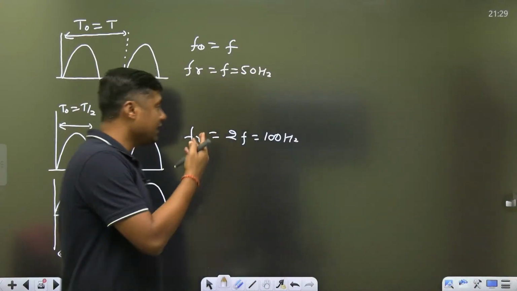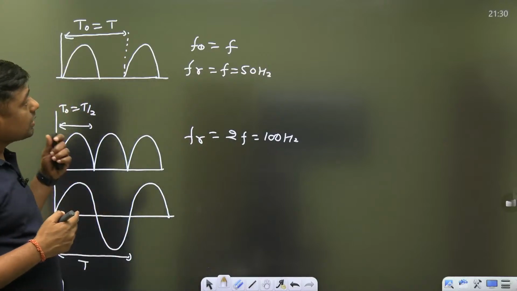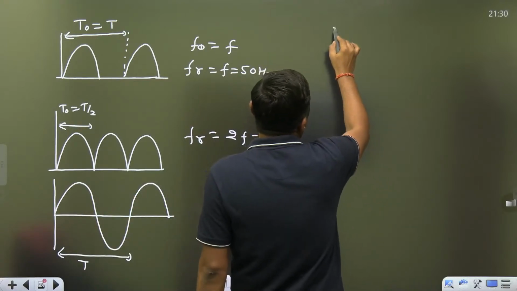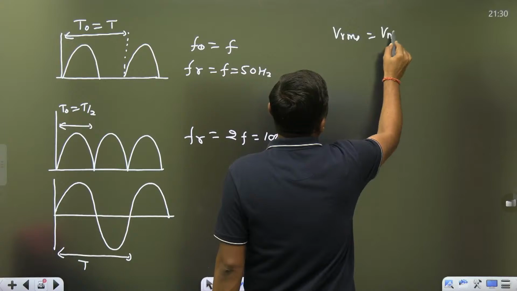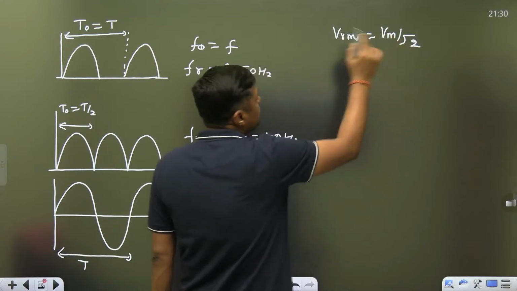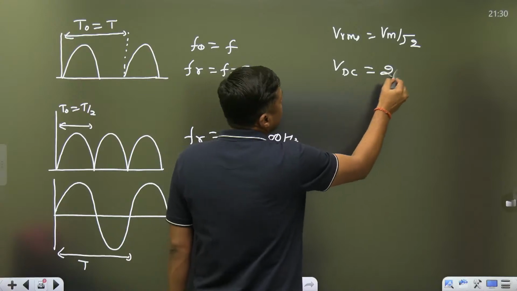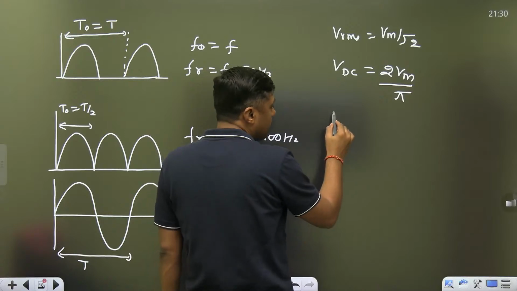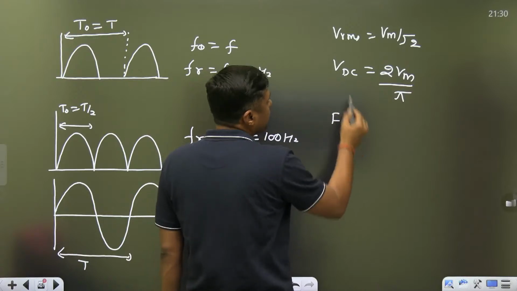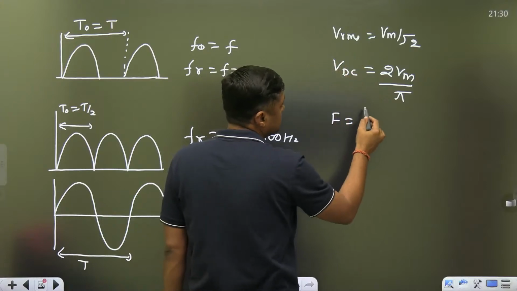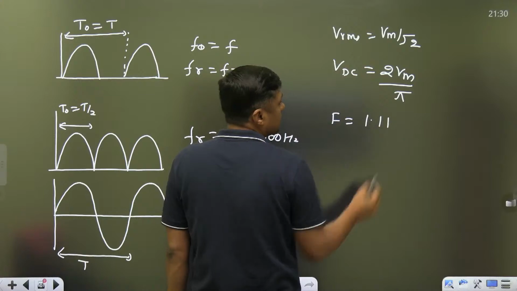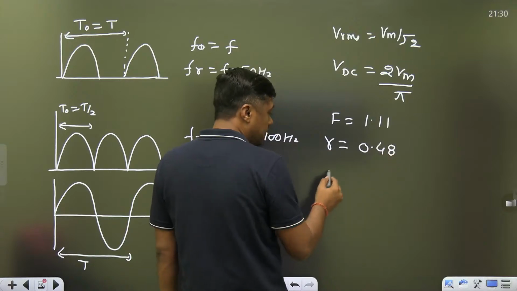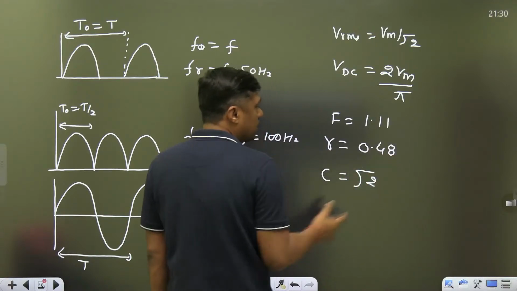First comparison, and that is the value. Second, in case of full wave rectifier, when we are finding the RMS value, it will become Vm by root 2. In case of half wave, it is Vm by 2. VDC will become double, 2 Vm by pi. Right? And then form factor, Vrms upon VDC, will become 1.11. Ripple factor, 0.48. Right? Crest factor, peak upon RMS, it will become root 2.